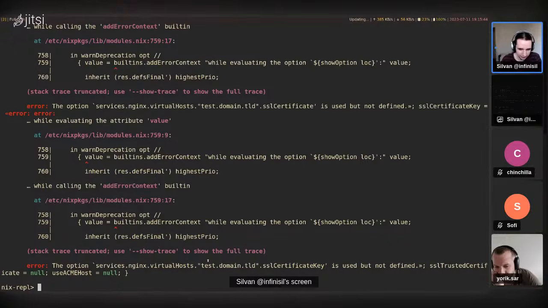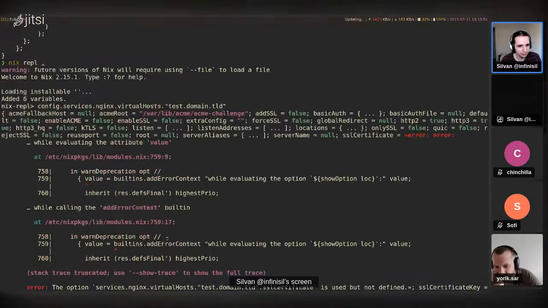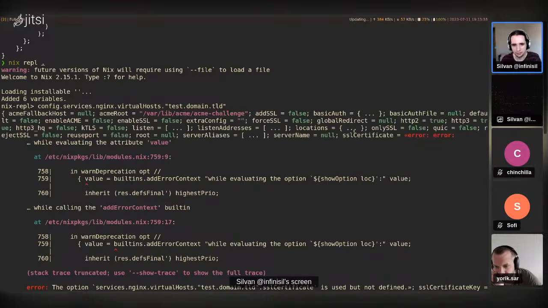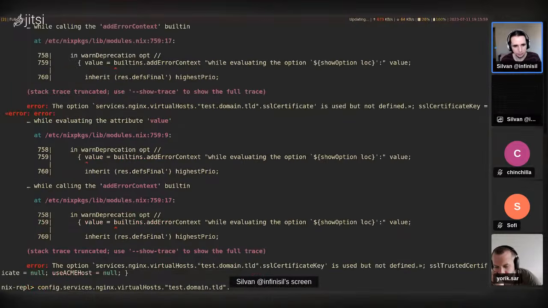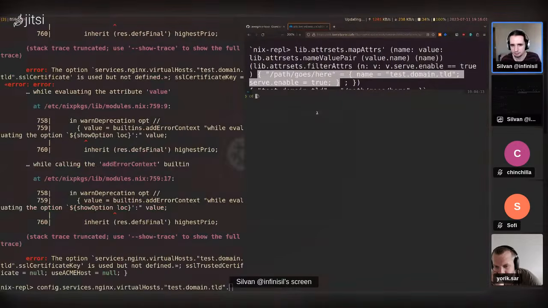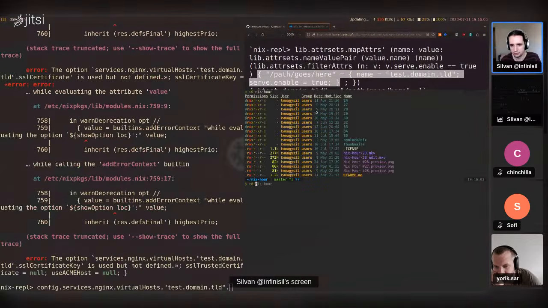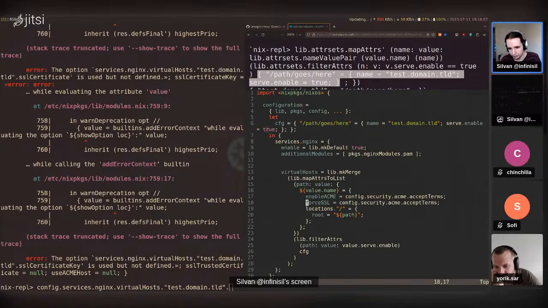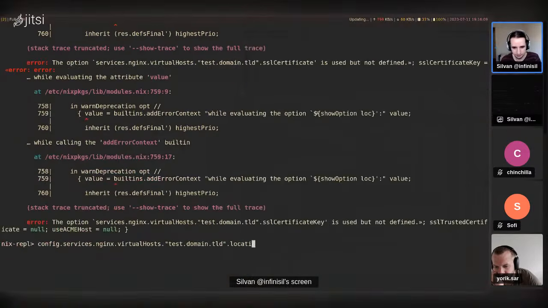Right, okay, now we get some errors, but I think these are expected actually. Oh, it evaluates the entire thing here. We don't really need to do that. We just want to check the locations, right?